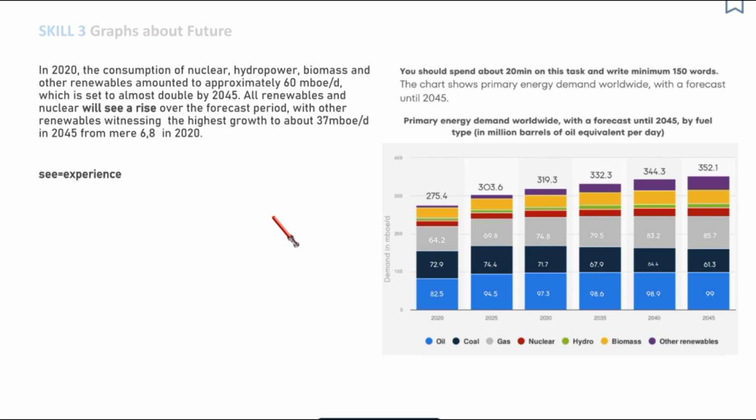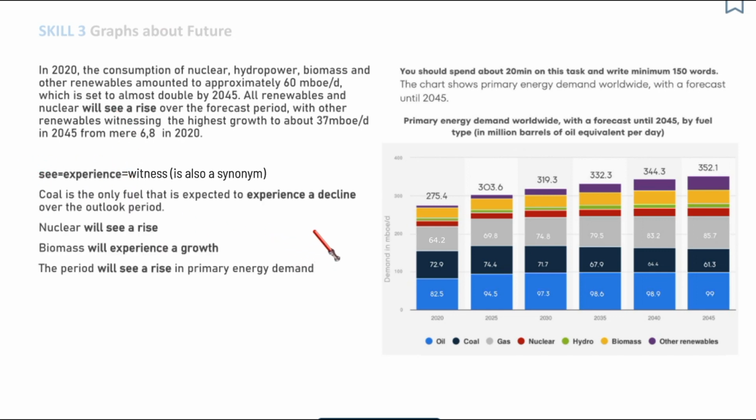Also, I have used this phrase that we have already discussed. All renewables and nuclear will see a rise. See has the synonym, which is experience, and now at the screen you can see more examples of how you can use the word experience or see to present data about this graph.